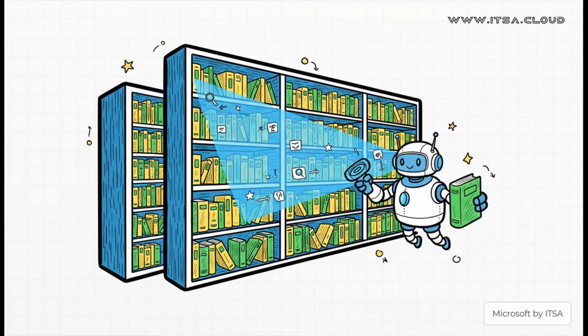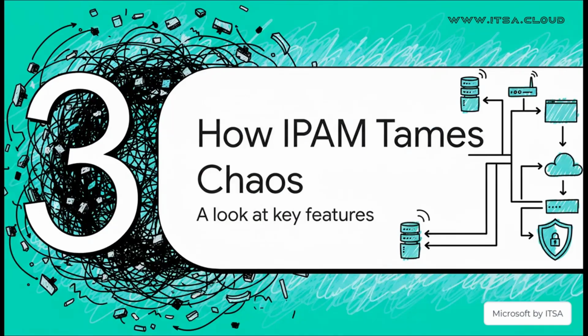I love this analogy because it just makes so much sense. Think about it like this. If all your IP addresses are like books in a gigantic library, IPAM is your digital librarian. It knows exactly where every single book is, who has it, when it's supposed to be returned. It keeps a perfect record of absolutely everything. And most importantly, it stops two people from trying to grab the same book at the same time. No more conflicts.